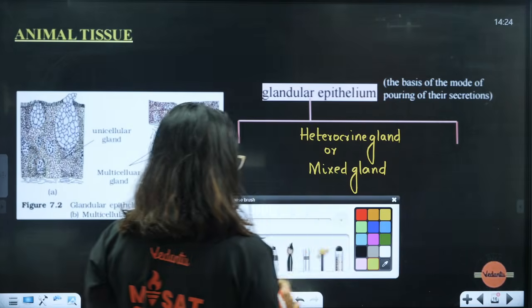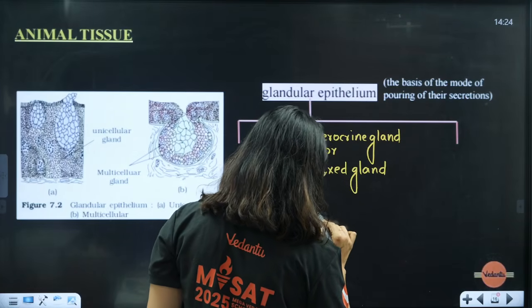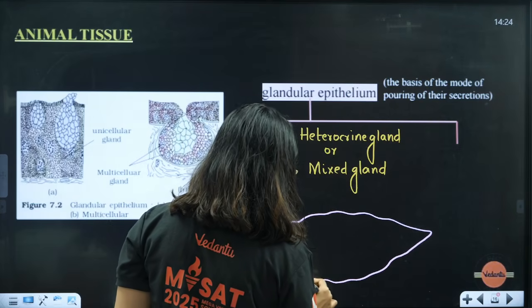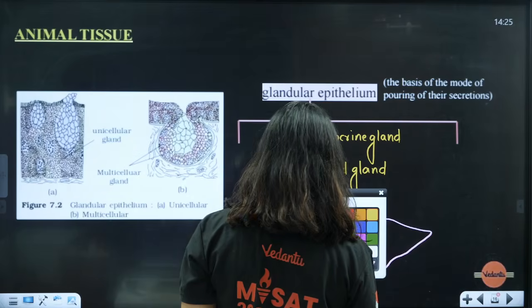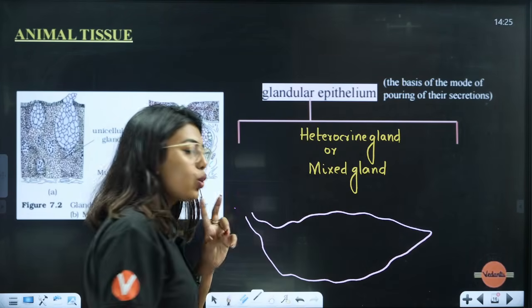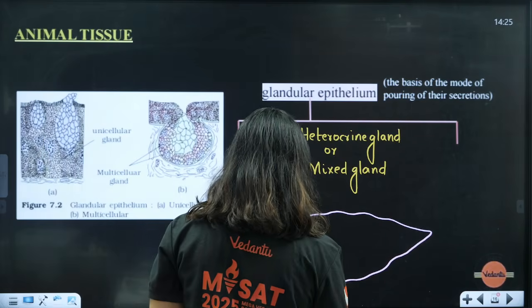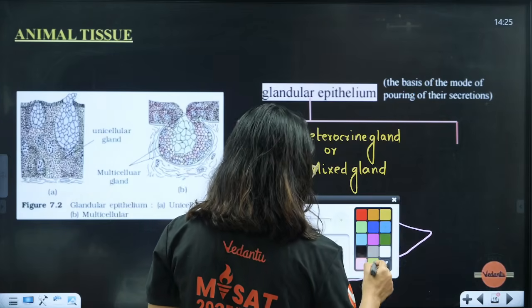Now remember, when I draw the pancreas, it will be a leaf shaped structure. Now inside the pancreas, remember that there are two types of cells. One is called your acinar cells and one is called your islets of Langerhans. I'll just draw it normally.